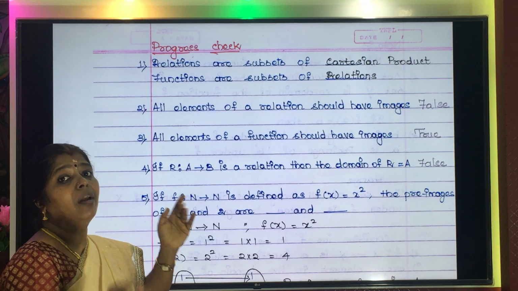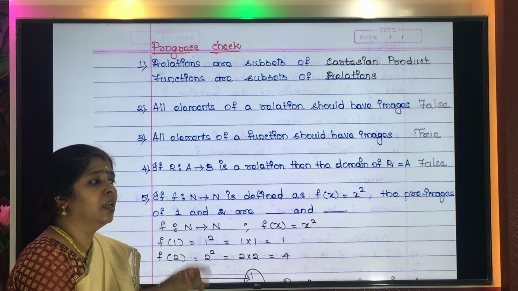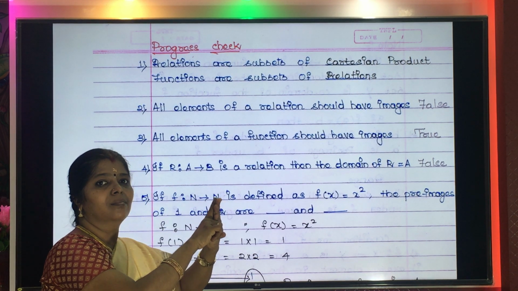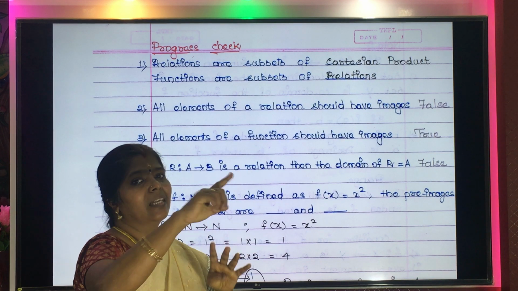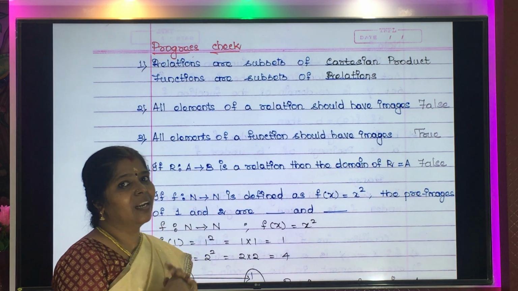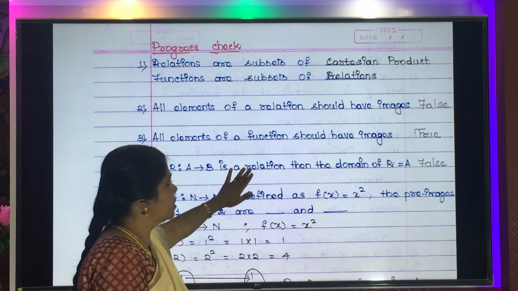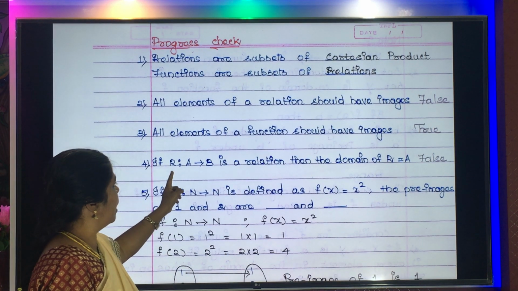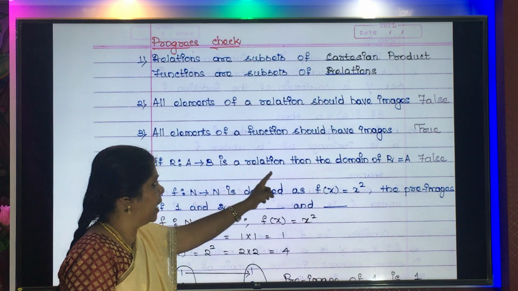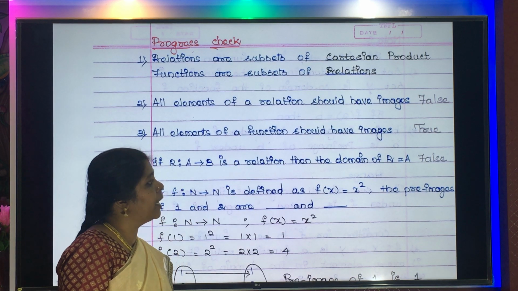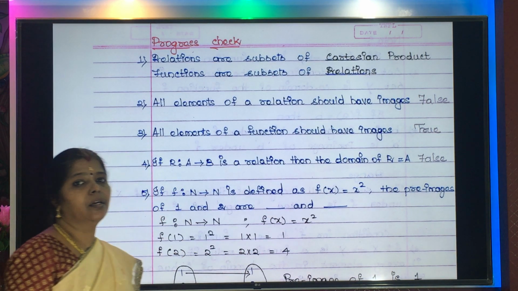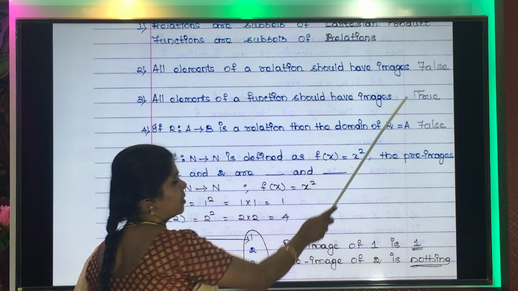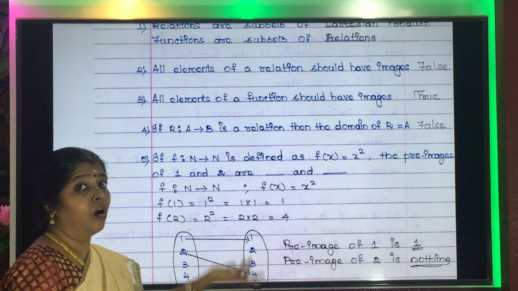So when you write the domain for that relation, you will write only 1, 2, 3, 4. And that is not equal to set A because 5 is not included. So this concept is false. What is that concept? If R is a relation from A to B, then domain of R is equal to A. Domain of R may sometimes be equal, but not always.